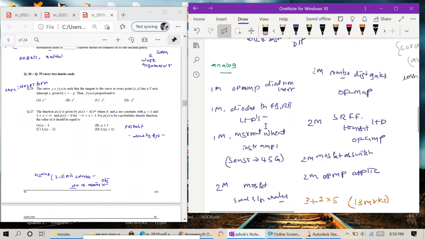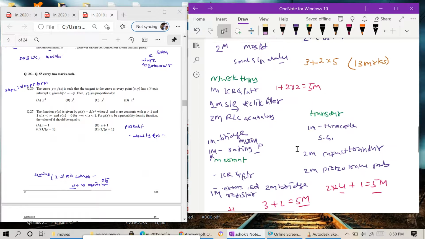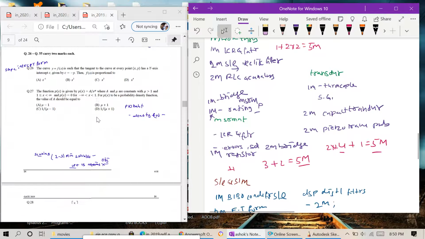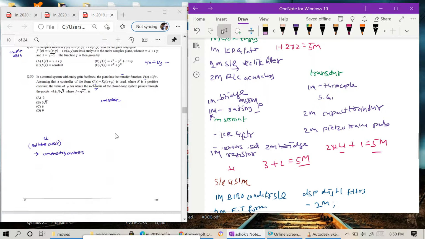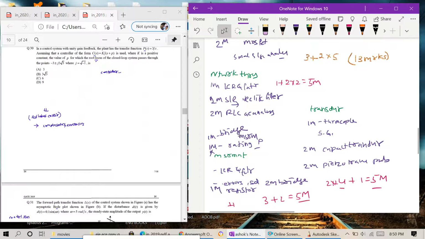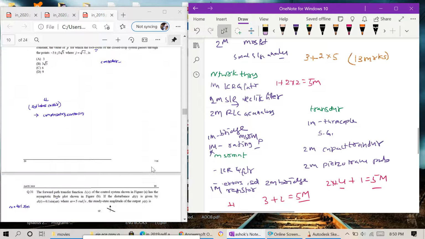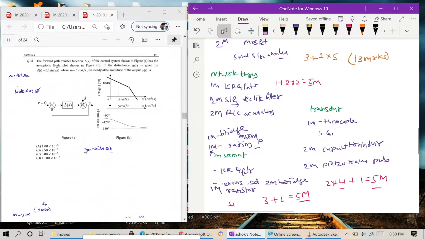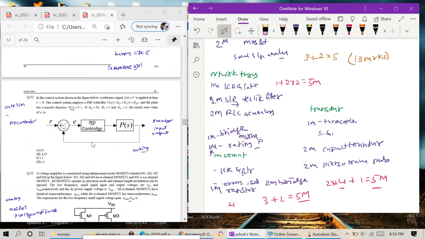Mostly they will discuss op-amp, mixed with measurement, transducers, SR flip-flop, whatever they will ask, mixed with network theory. In network theory they will ask RC filters, bridges, errors, resistors. Beautiful questions these are.